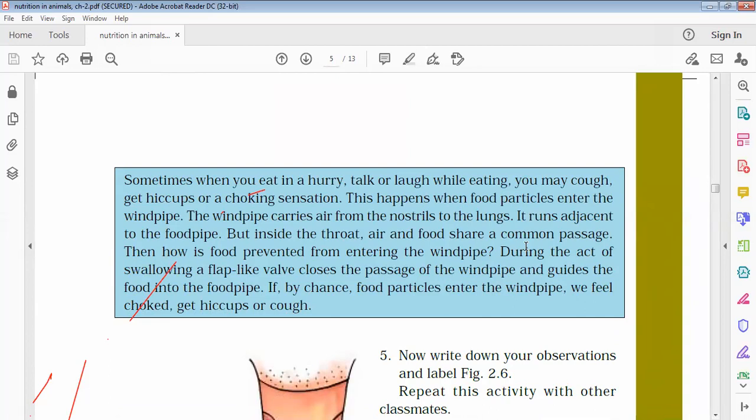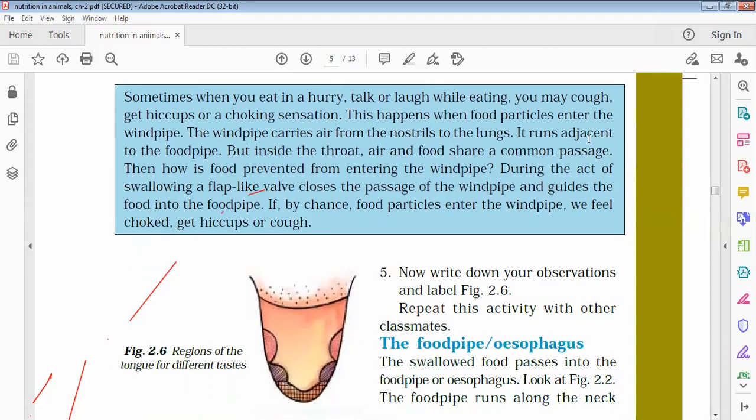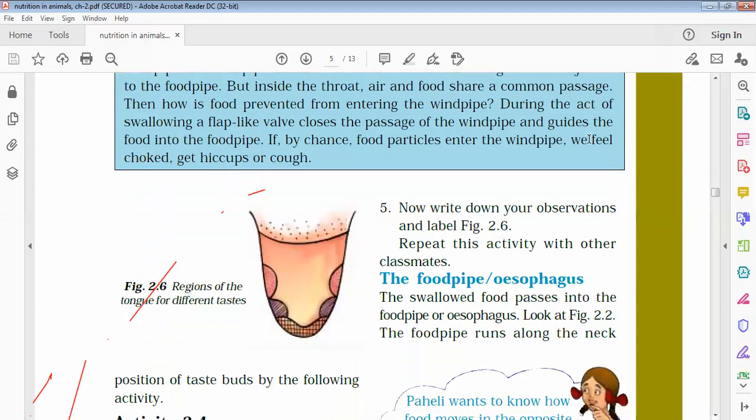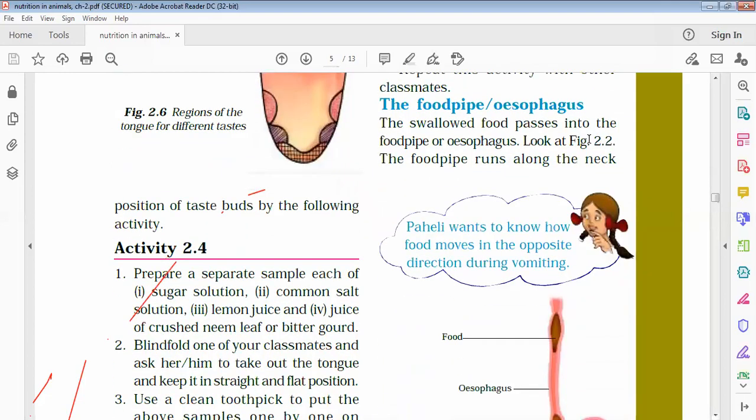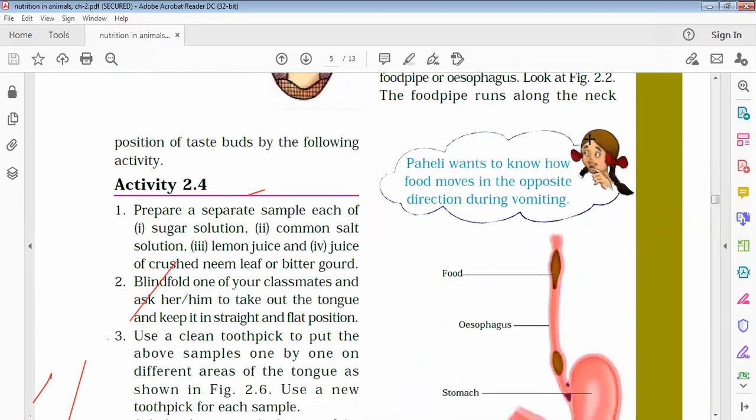So when you keep on talking, this valve may be opened and then the food may enter into the windpipe, right? That is why it is always advised, don't speak while eating, and we should not watch TV while eating, because then we are not in a good sitting posture.